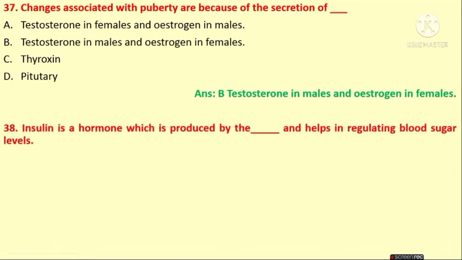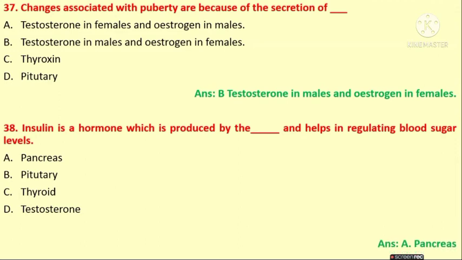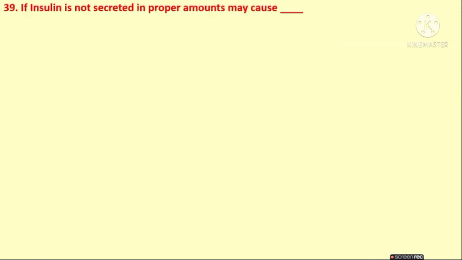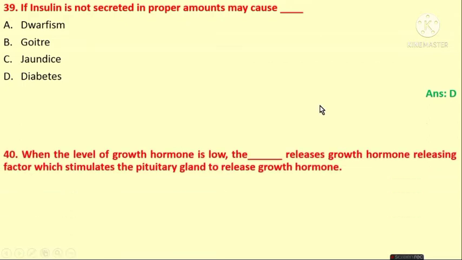Next, insulin is a hormone which is produced by the dash and helps in regulating the blood sugar levels. Pancreas, pituitary, thyroid, testosterone. Answer is pancreas. If insulin is not secreted in proper amounts, it may cause dwarfism, goitre, jaundice, diabetes. What is the answer? Diabetes. If insulin is not secreted in a proper manner, it may lead to diabetes.